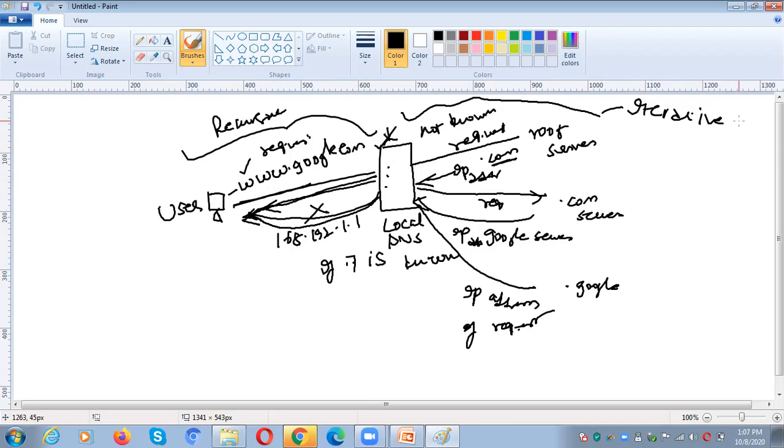Okay, iterative means first the local domain name server will send the request to the root server. The root server will send the .com address. So now the .com IP address is known to the local domain name server. So it sends a request to the .com server. The .com server will give the IP address of the Google server. So the local domain name server contacts the Google server. So we get the IP address. So finally the IP address is now known to the local DNS. It will be sent to the user. So this is the iterative process. If that particular domain name's IP address is known to the local DNS, we need not go further, right? So this particular part is called recursive.